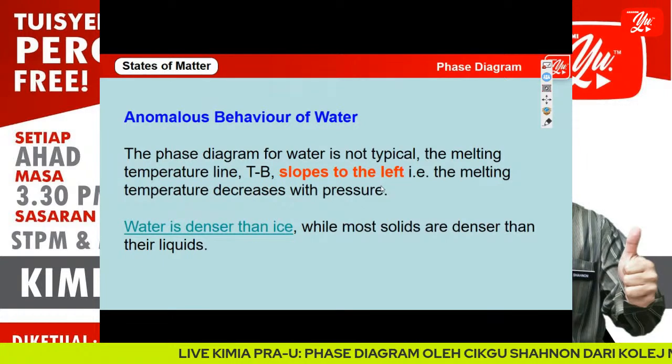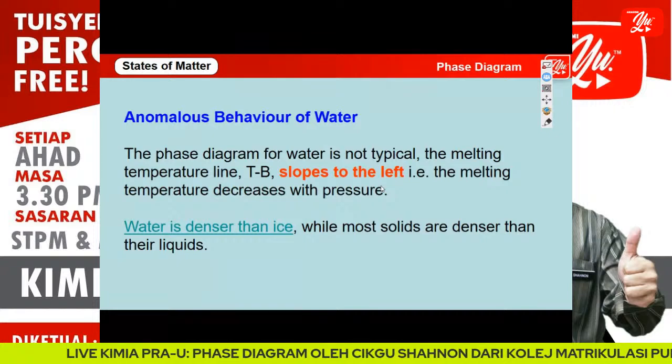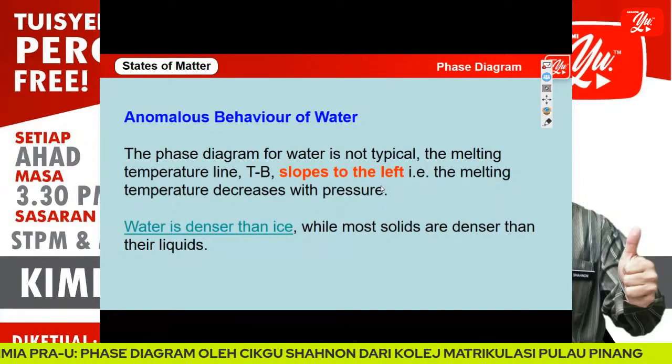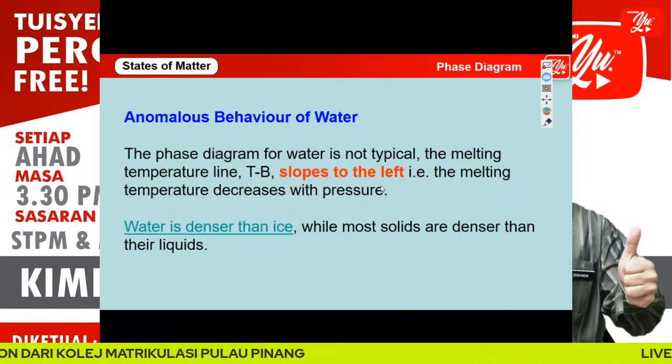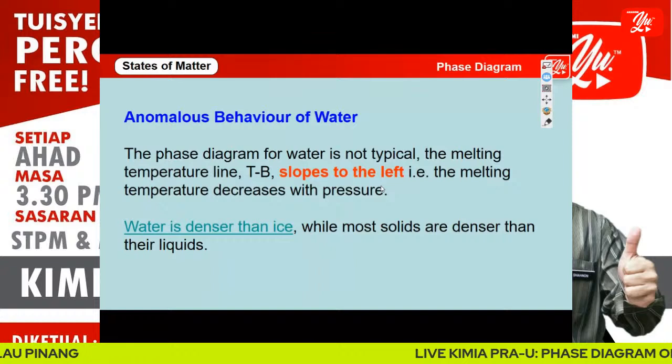And why does water behave like this? This is because water is denser than ice. That's why the TB curve slopes to the left.